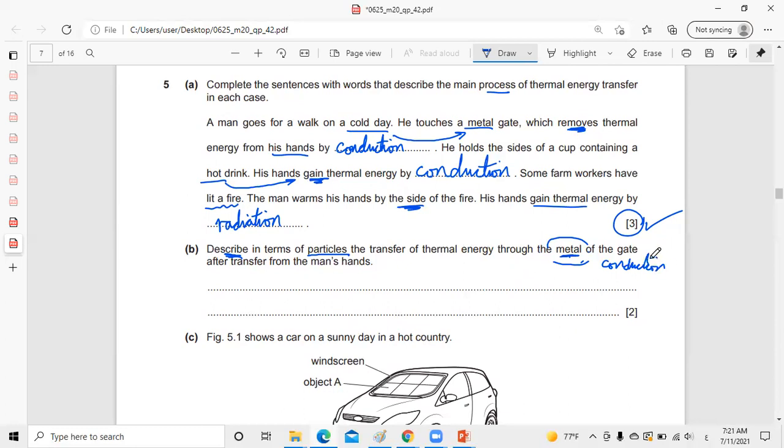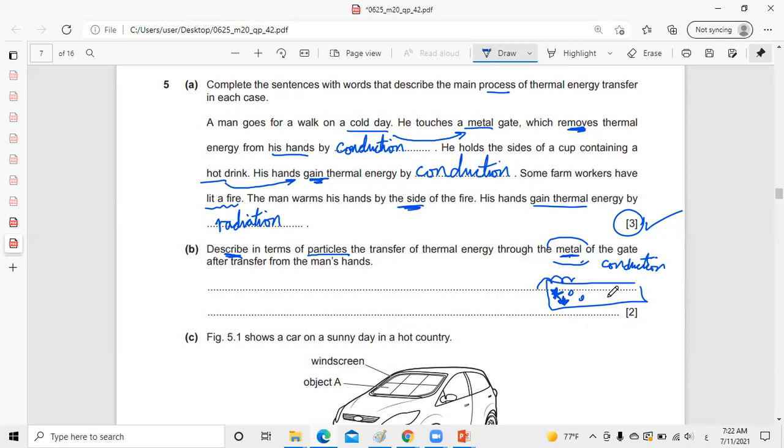Because we're talking about conduction, we're talking about atoms that gain energy and start vibrating, lattice ions that start vibrating and collide with the neighbor molecules. So one by one, the energy is transferred. For example, if this is an atom and there's another atom and a third atom, this atom vibrates and collides with the next, transferring energy from one atom to the other as kinetic energy.